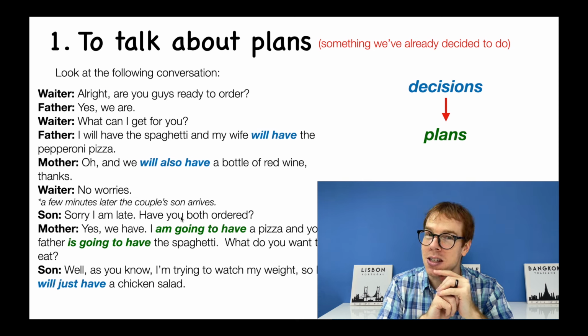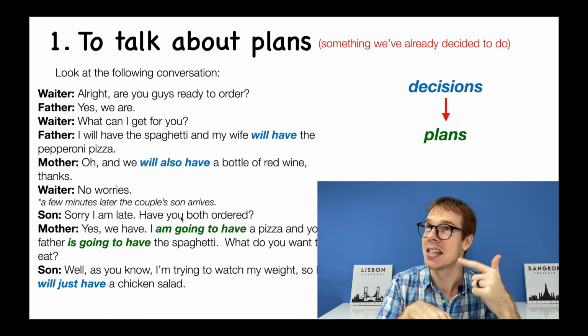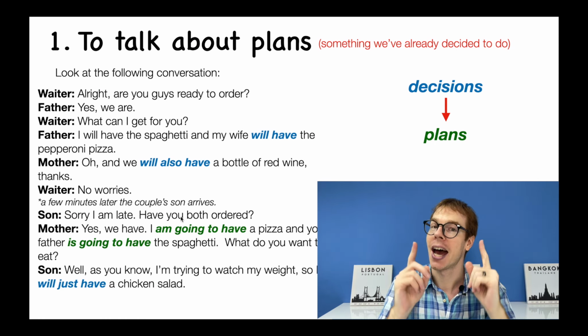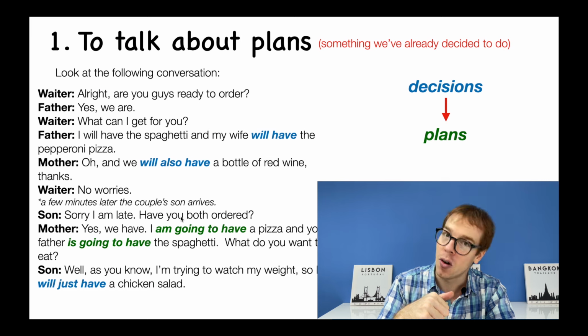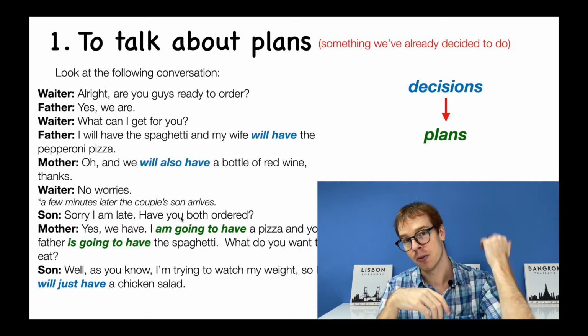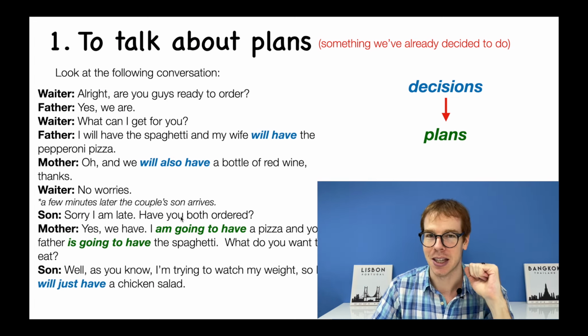When the mother talks to the son, has she already decided what to get? Has the decision been made in the past? If it has, then we can use our plan grammar, our be going to. Mother has already decided that she's going to have a pizza. Father has already decided that he's going to have spaghetti. So it's a decision from before. That is our be going to. So I hope that makes sense.